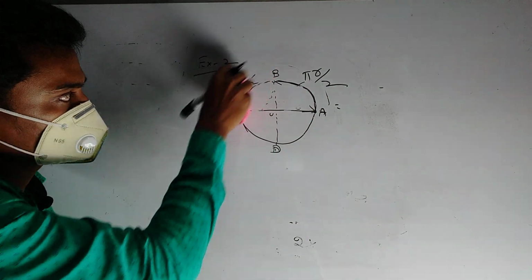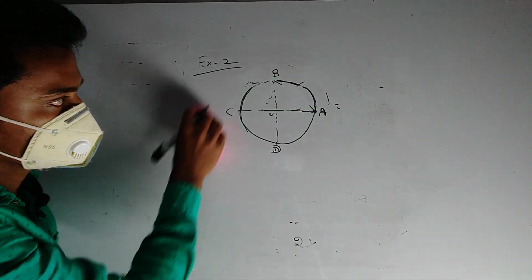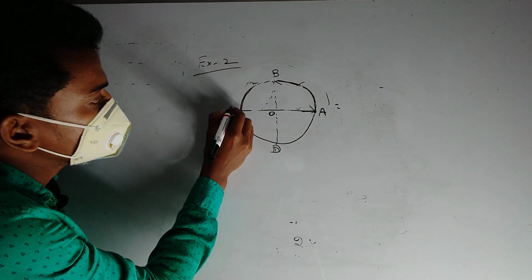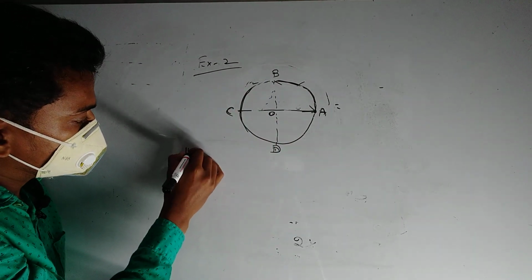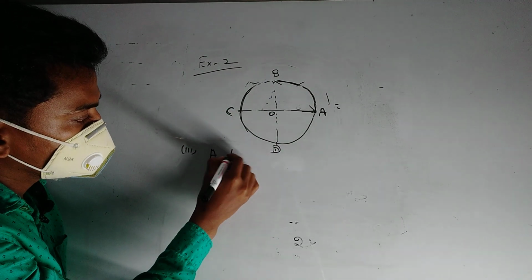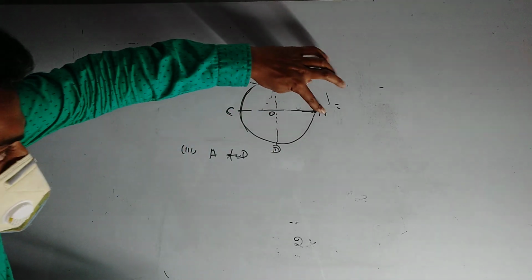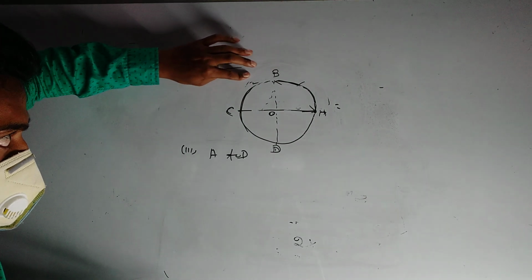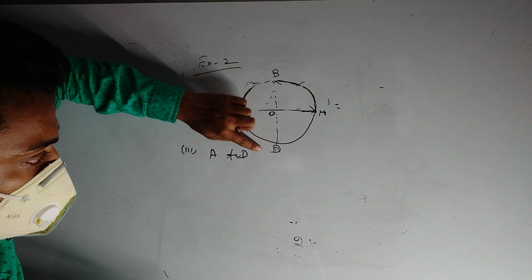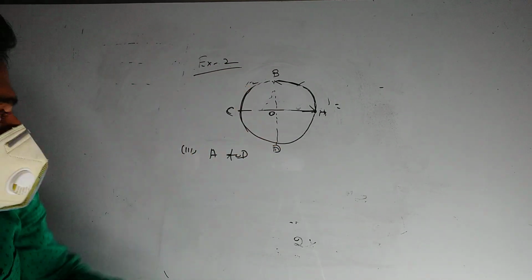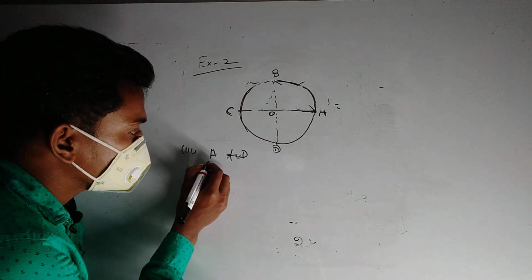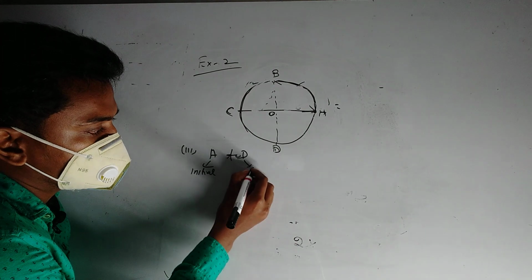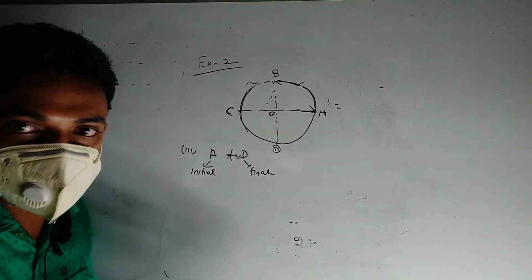Then the third bit, from A to D. It means the particle starts from A, goes in the anticlockwise direction, and finally reaches point D. So A is the initial point and D is the final point.